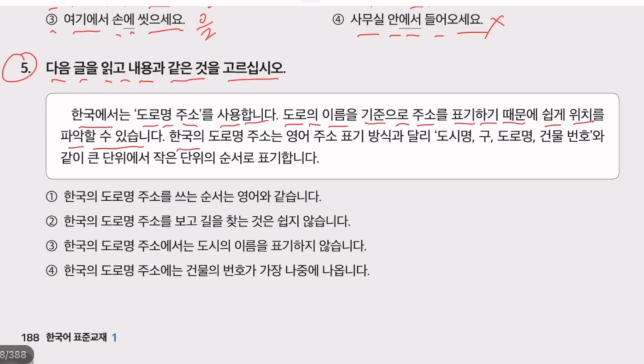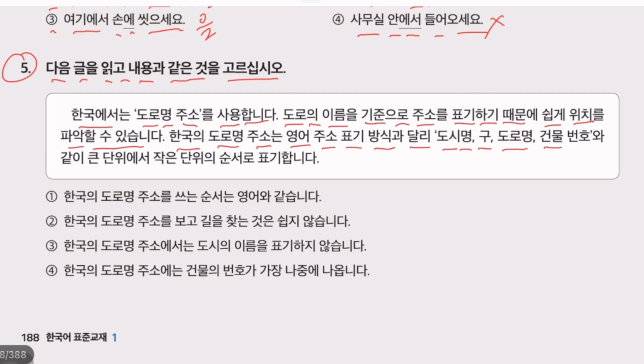한국의 도로명 주소는 영어 주소 표기 방식과 달라요. Korean road name address format is different from English. 도시명, first of all, is city name. 구 is district. 도로명 is road name.